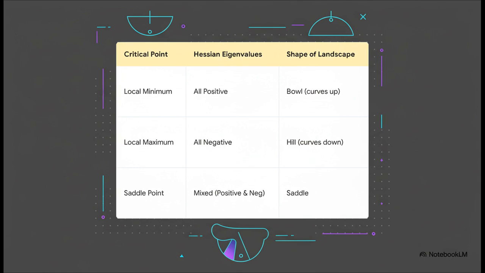From a systems engineering view, the ratio between the largest and smallest eigenvalue gives us what's called the condition number. A huge condition number tells us we're in a really long, narrow, steep ravine, an ill-conditioned problem that is an absolute nightmare for our optimizer to navigate.